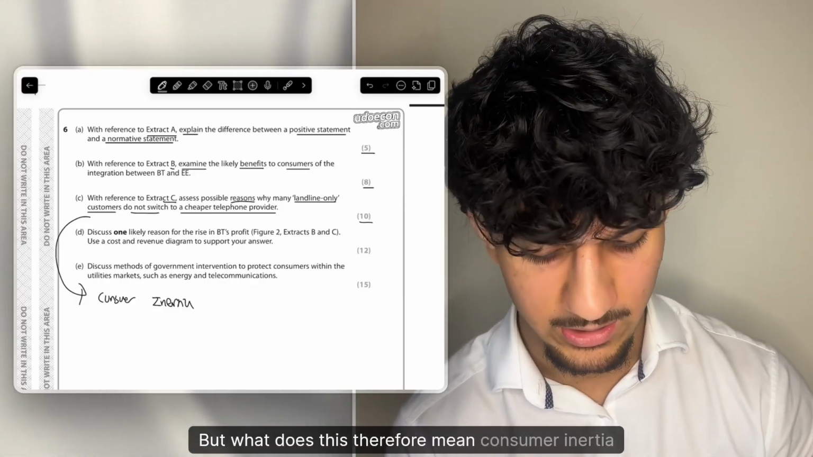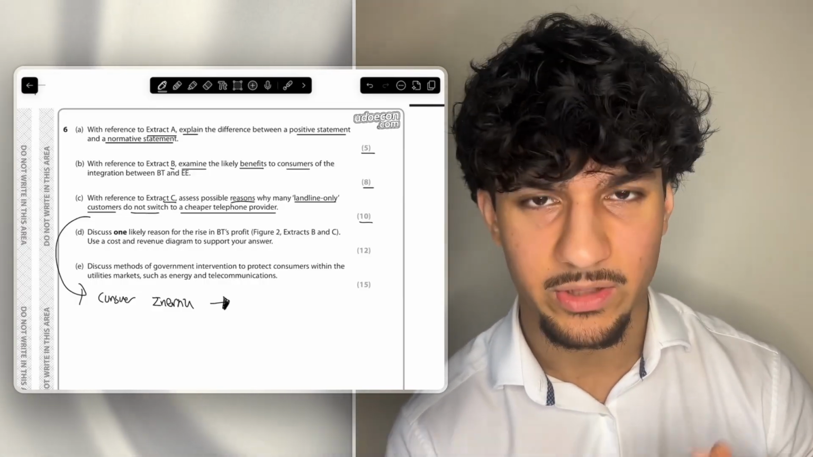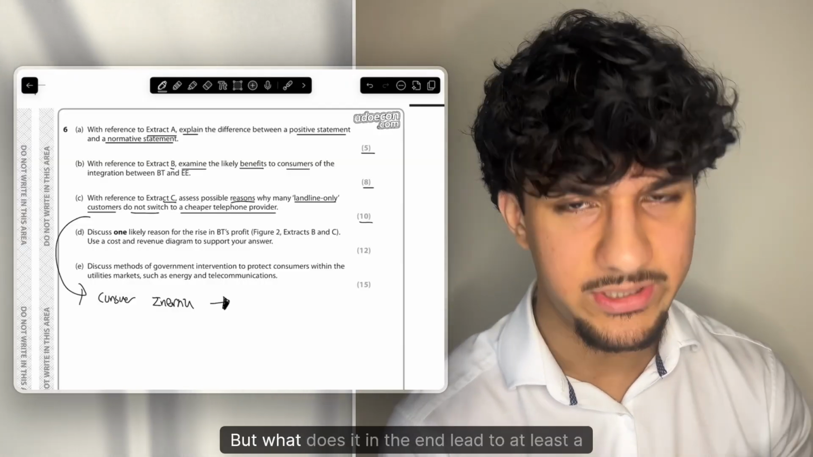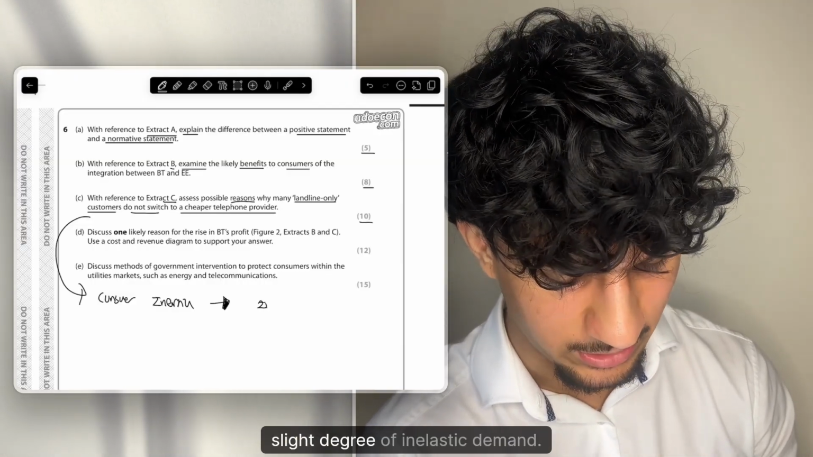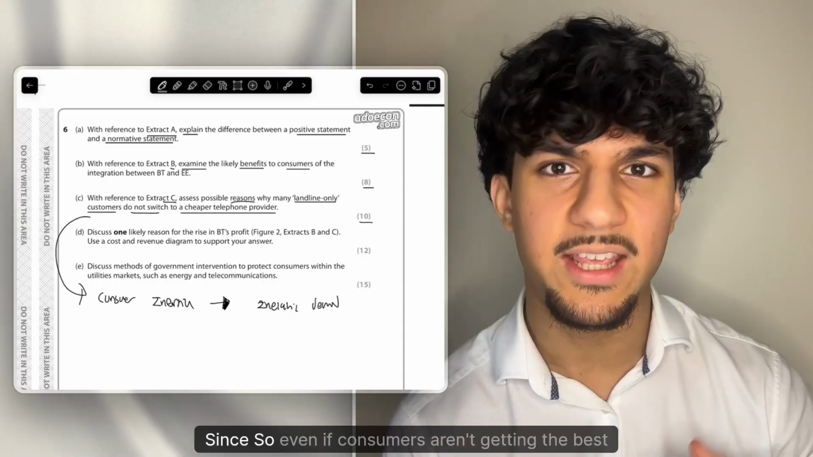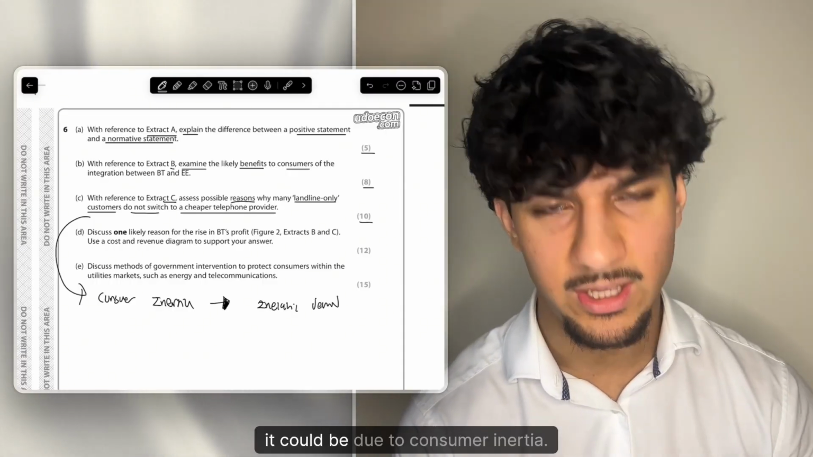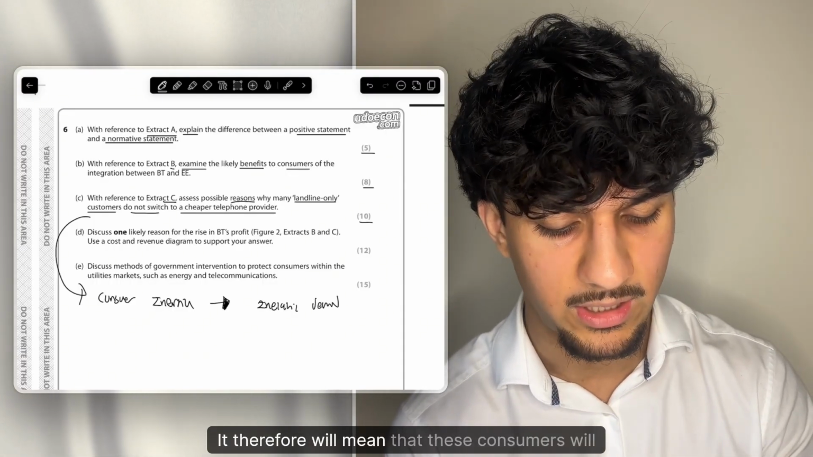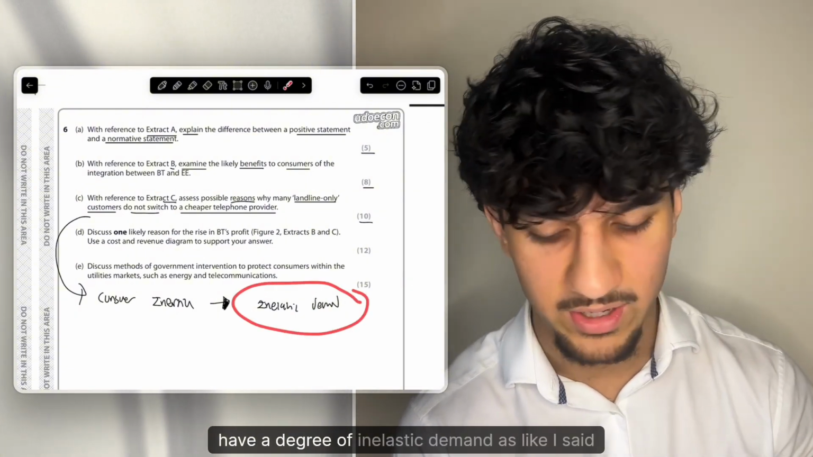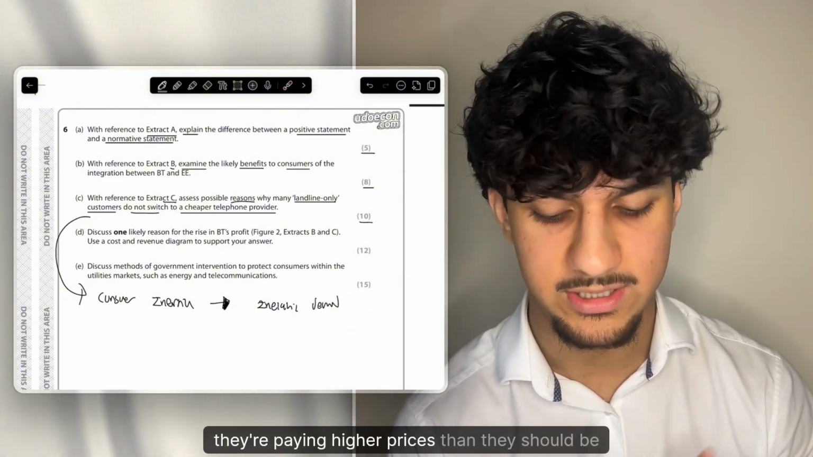But what does this therefore mean? Consumer inertia, at the end of the day, is a behavioural economics link, but what does it in the end lead to? It leads to a slight degree of inelastic demand. Why is that? So even if consumers aren't getting the best deal they could be, due to consumer inertia, it therefore will mean that these consumers will have a degree of inelastic demand. As I said, they're paying higher prices than they should be paying.